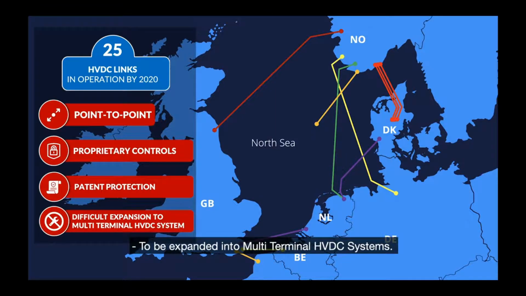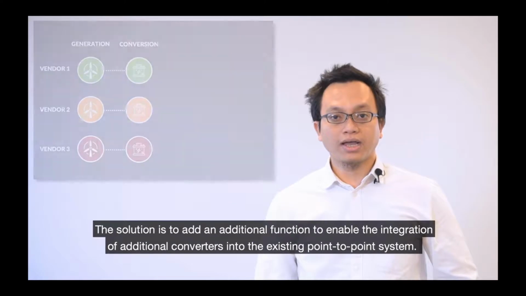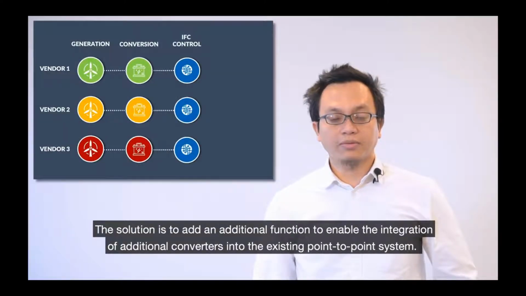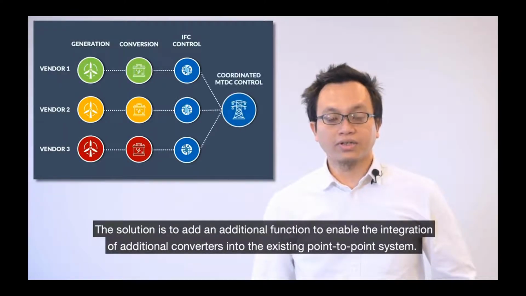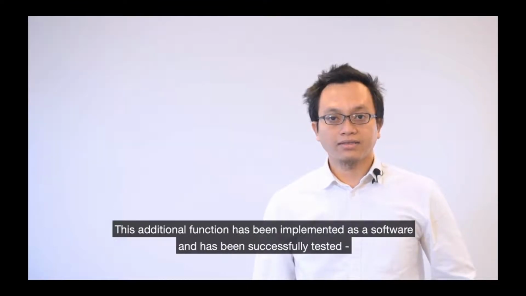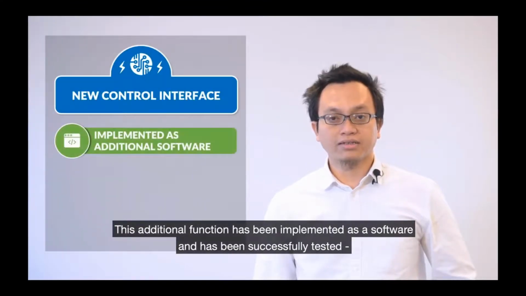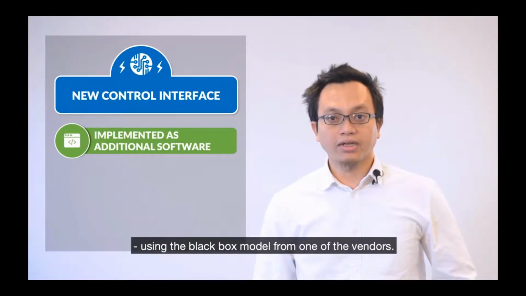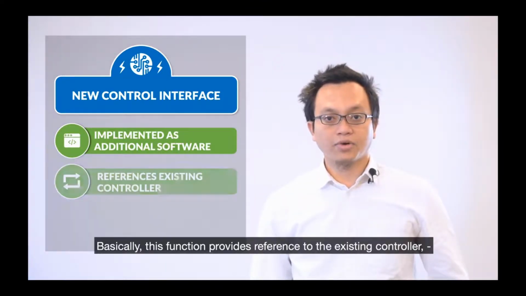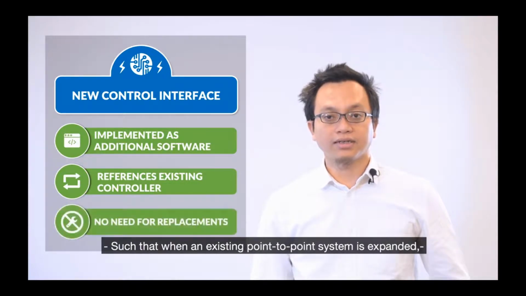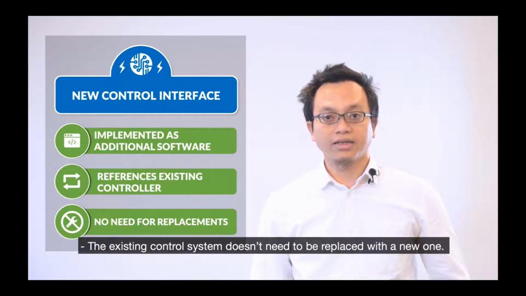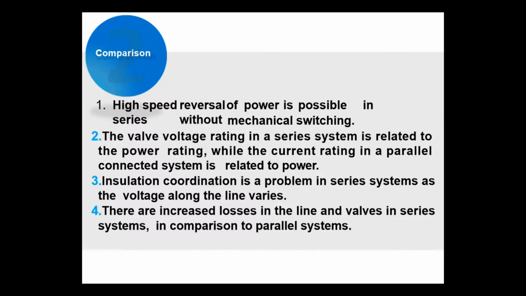into a multi-terminal HVDC system. The solution is to add an additional function to enable the integration of an additional converter into the existing point-to-point system. This additional function has been implemented as software and has been successfully tested using the black box model from one of the vendors. Basically, this function provides reference to the existing control such that when an existing point-to-point system is expanded, the existing control system doesn't need to be replaced with a new one.